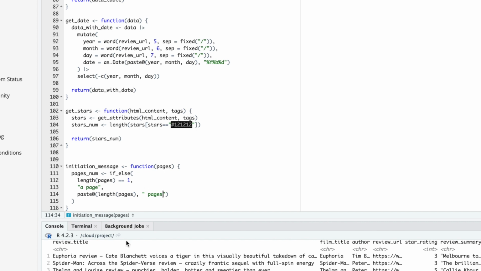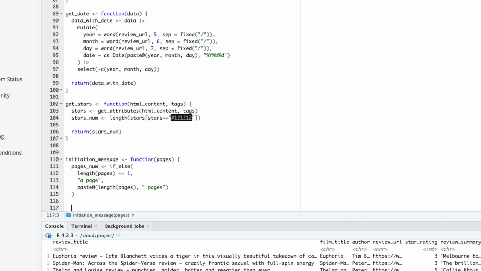So say that you passed 2 to 5. You want to read the reviews from pages 2 to 5. Well, you're reading 4 pages of reviews. So it's going to be length(pages), and that's going to be 4 pages, right? Whereas if it's length 1, whether that is the first page or the second page or the third page or whichever page, then that is going to be a page. So now we have this phrase that we can use within our user message. So now we can create that message.